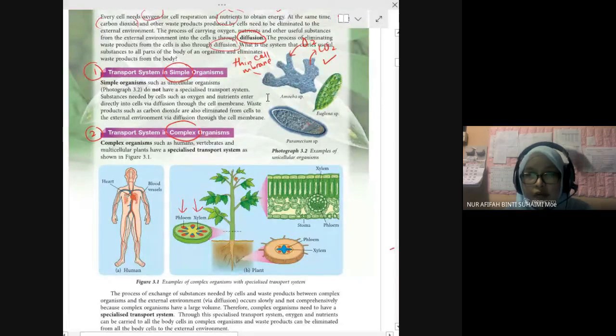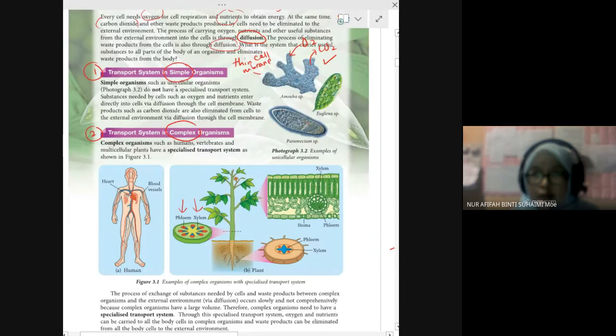Okay, we have two transport systems here, in simple organism and in complex organism. Simple organism consists of unicellular organism. Uni means one cell. Unicellular: organism or living thing that only has one cell.